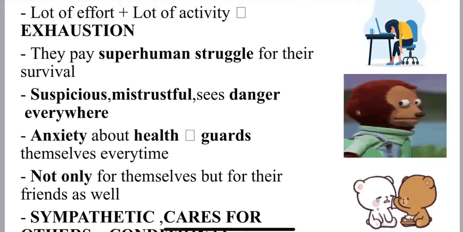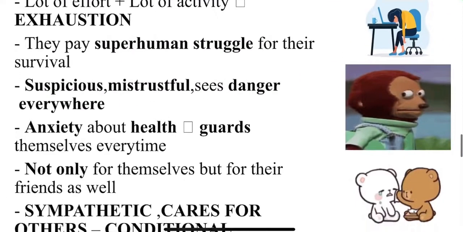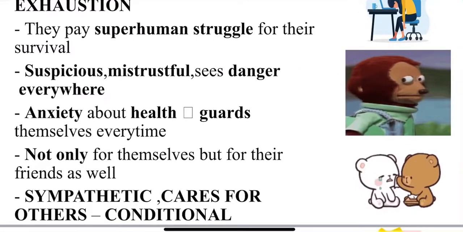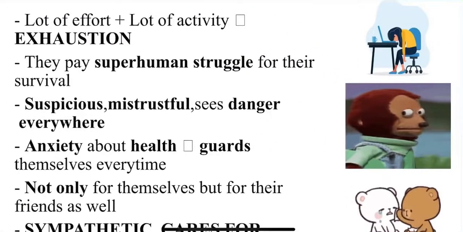A lot of effort plus a lot of activity, which is leading to exhaustion. You can see the girl is putting in a lot of effort in her office work, and a lot of exhaustion is there in her. They put in superhuman struggle for their survival. It seems like they put in a lot of effort for their living. Suspicious, mistrustful, sees danger everywhere. You offer them water, they feel you have poisoned the water. The food, poisoned food. Everything is suspicious.